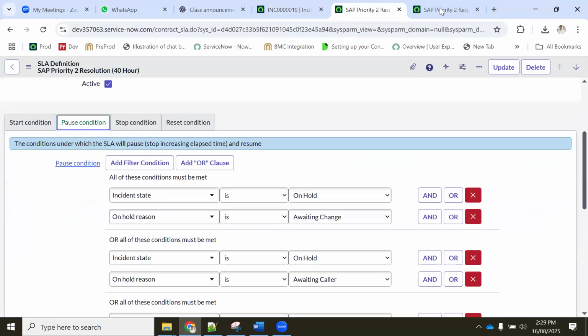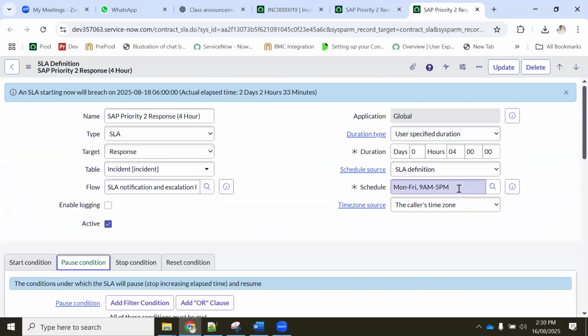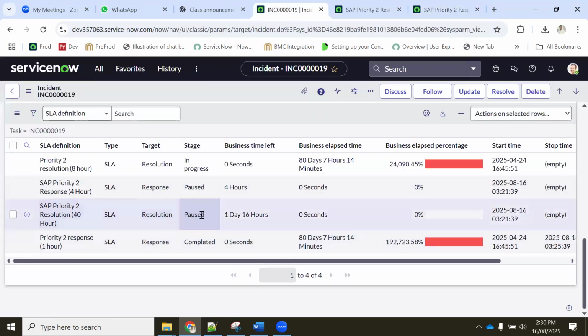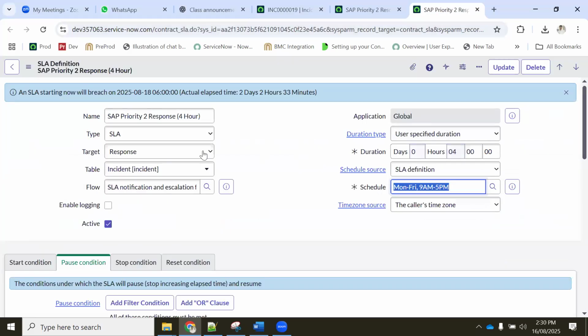But because the schedule is configured Monday to Friday, it is passed. When will it start again? After 1 day, Monday, 9 a.m. It has to start.